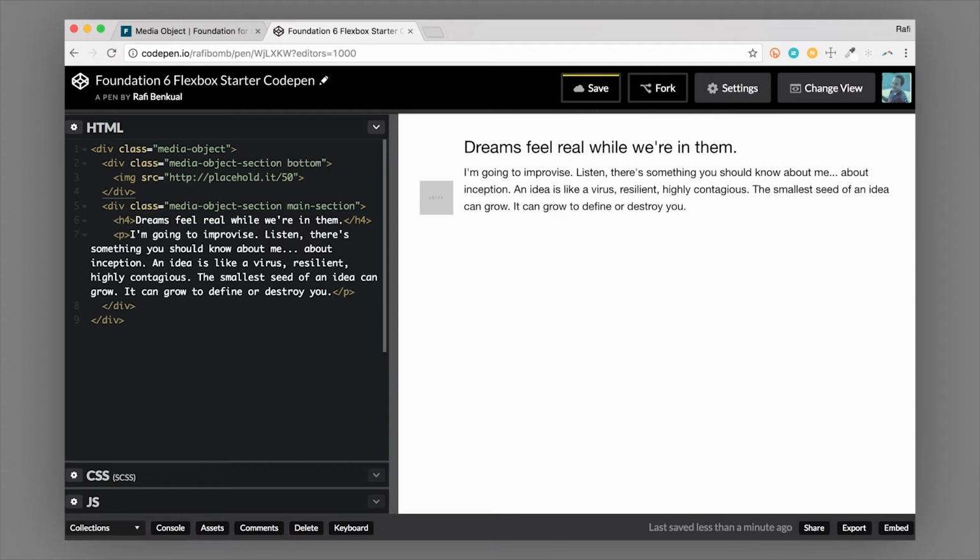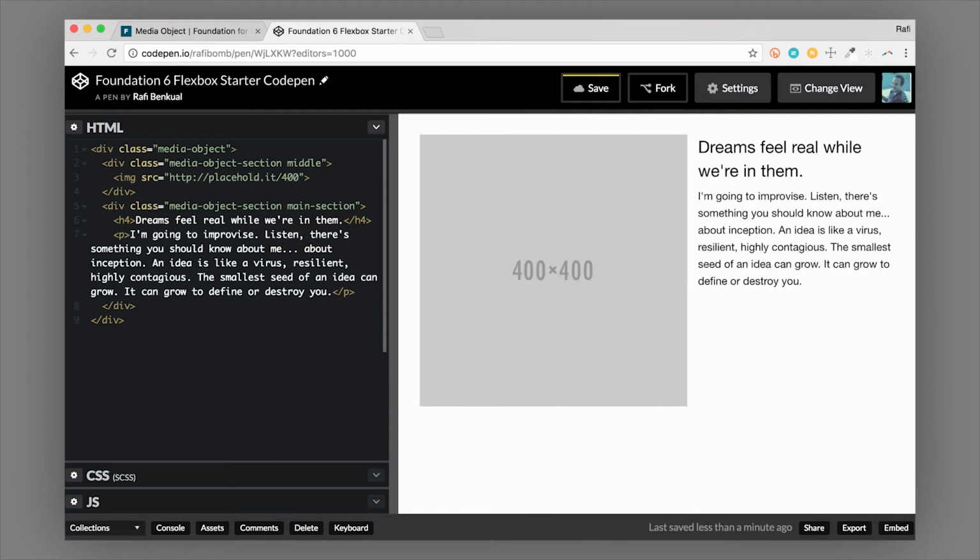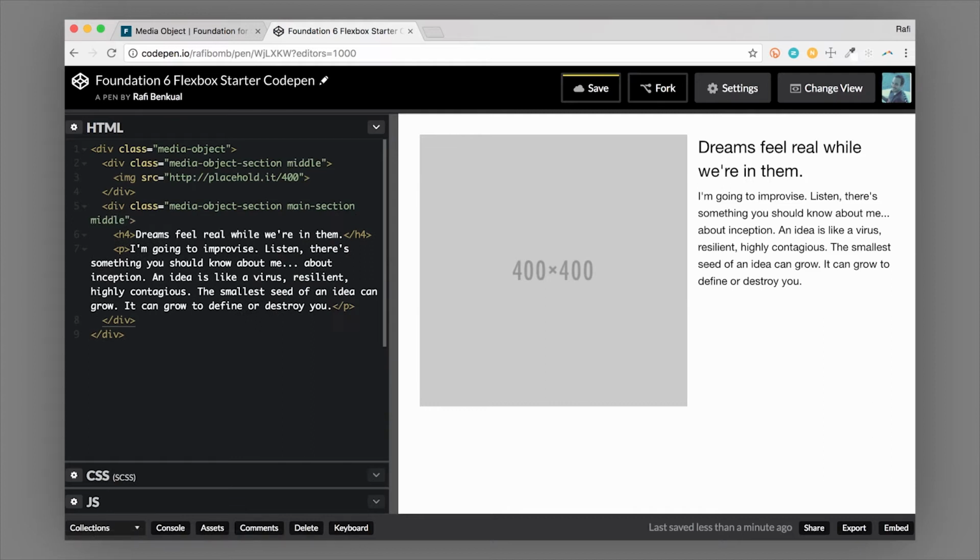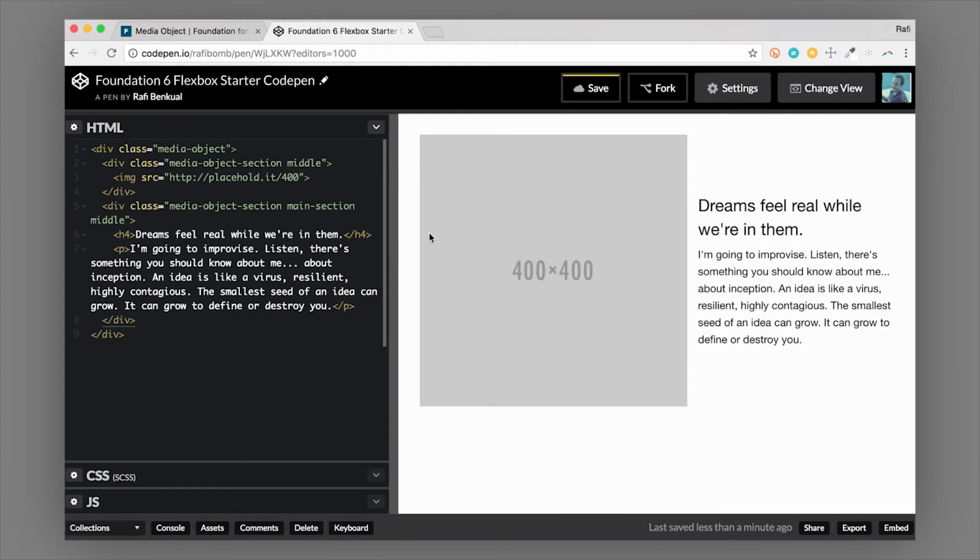So these alignment classes are really helpful for quickly aligning content. And you'll see that this is especially helpful if we did something like middle, and then we wanted to have a really big image, let's say like 400 pixels. Then we can go over to this side and then align it to the middle. So now we have a large feature image on the left, and then we have our description text on the right, and it's vertically centered.